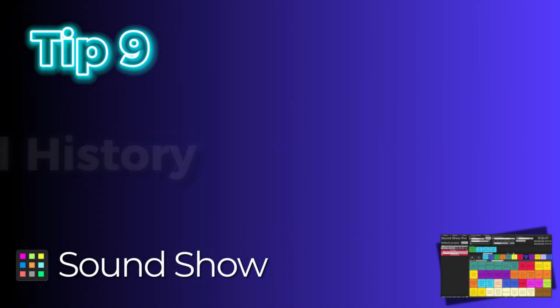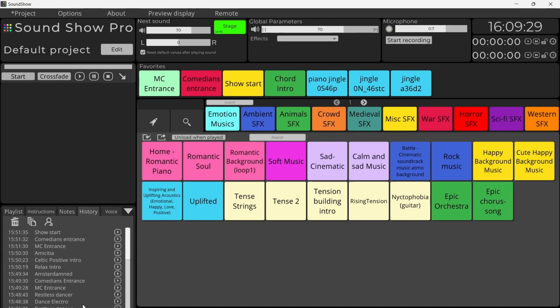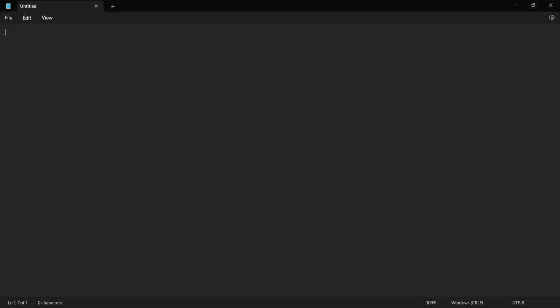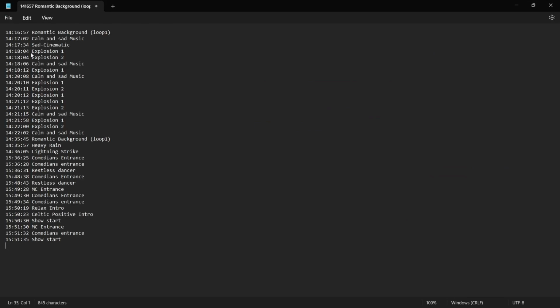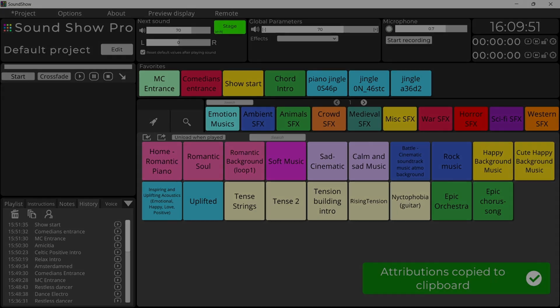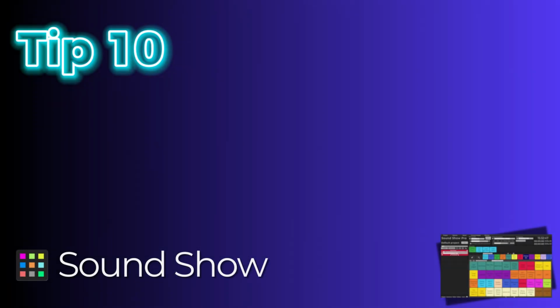Tip number 9, sound history. It's always good to keep track of what you've played, especially for post-show debriefs. SoundShow lets you copy the history of all sounds played during a show. This can be particularly useful if you need to review the timing of the show, such as knowing when it officially started or ended, by tracking the entrance and exit music, or for legal purposes like copyright attributions when uploading videos online.